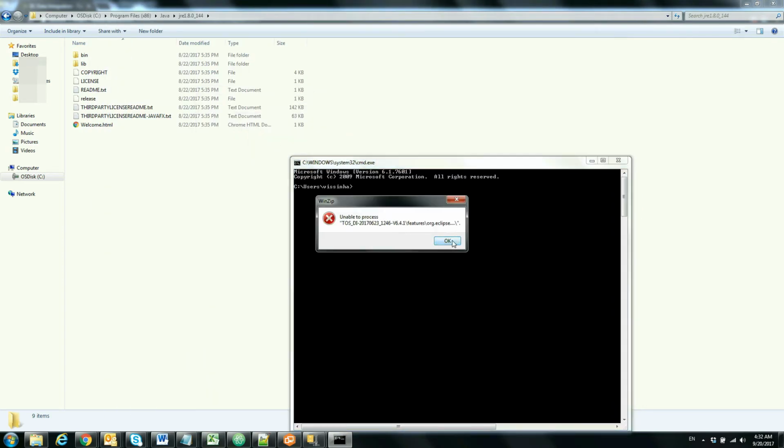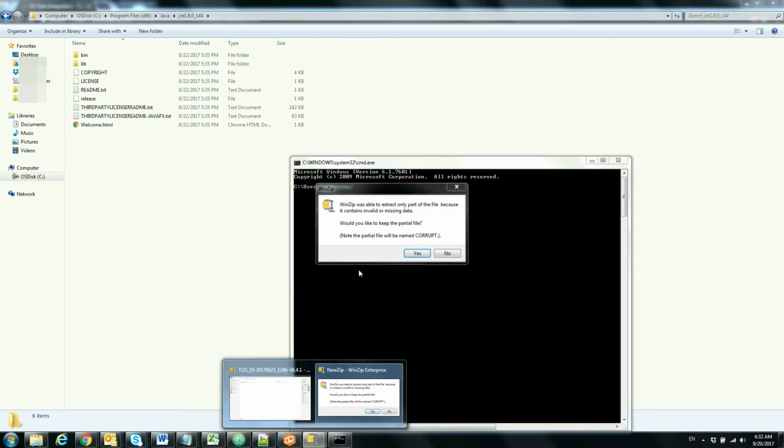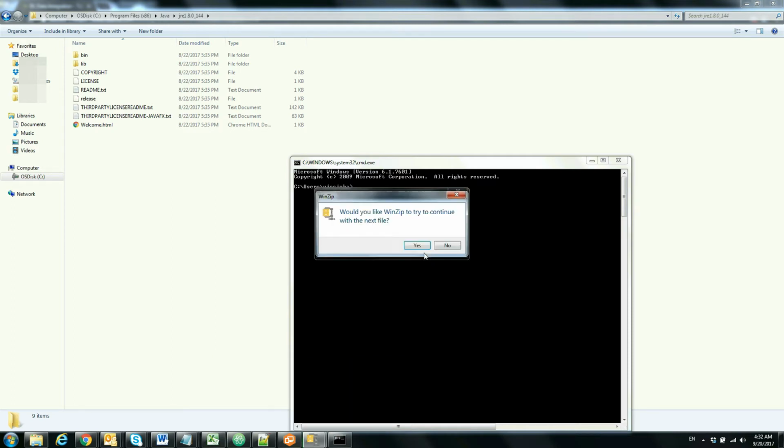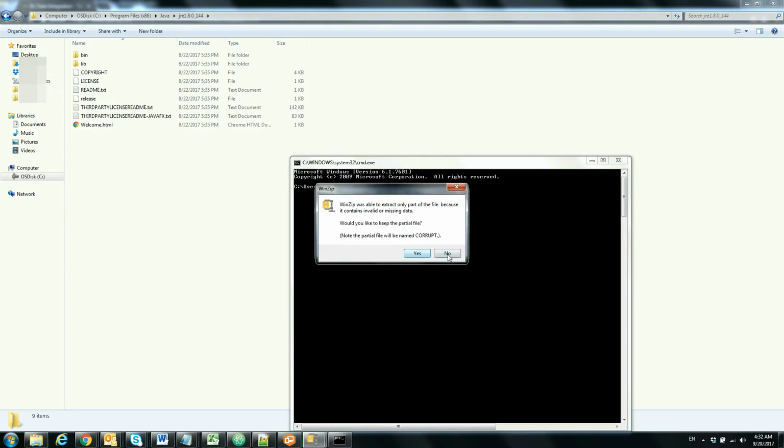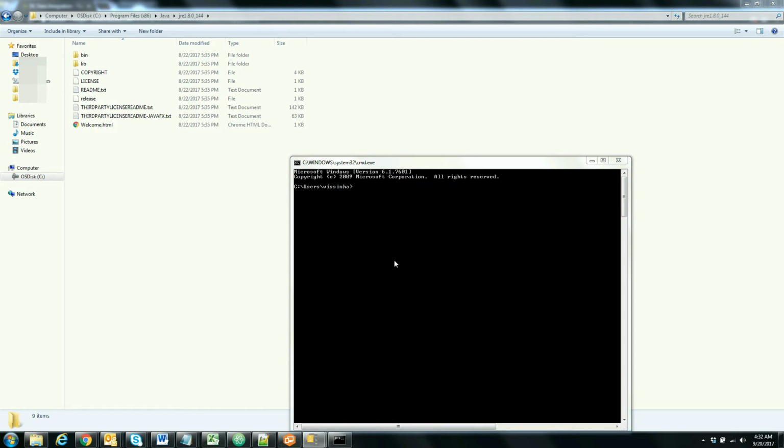Oh, I think unzipping is having some problem, and it's saying would you like to keep the partial file. So don't go by the error. Actually, this error comes when WinZip has a problem unzipping files with longer names. I will resolve it after Java gets set up. Okay, leave that.